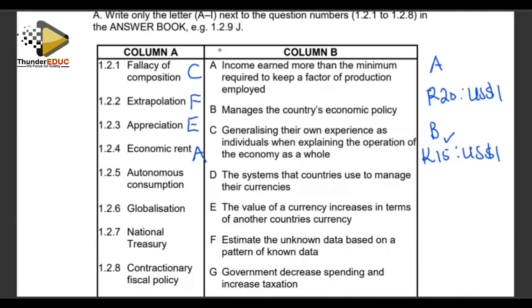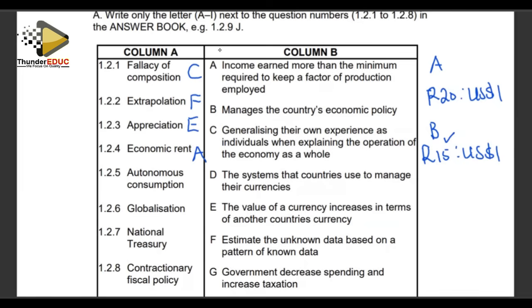Our economic rent mainly is payable for factors of production which are scarce. And for the sake of them being scarce, it means the rent that is supposed to be paid for those factors is higher than the minimum, which is just required to keep a factor of production in its current line of production. So economic rent matches with item A.